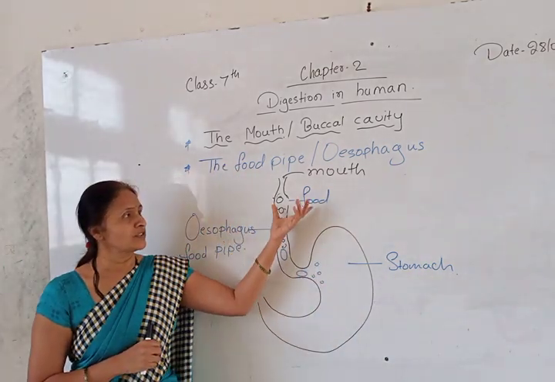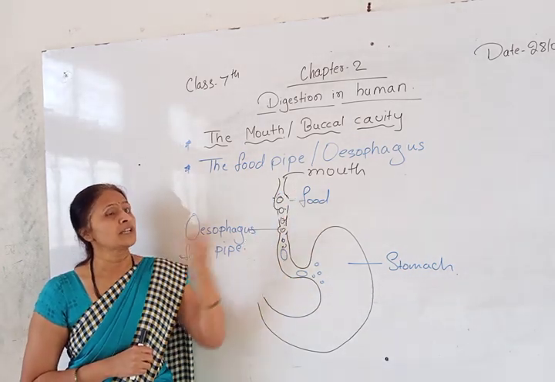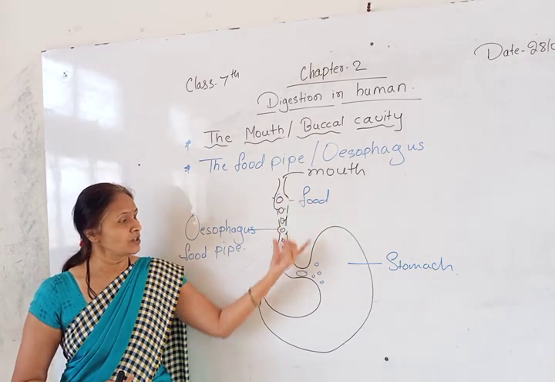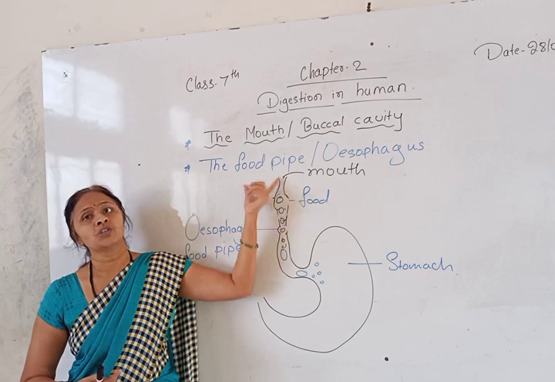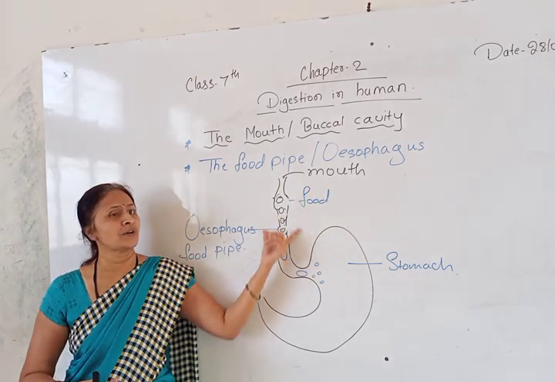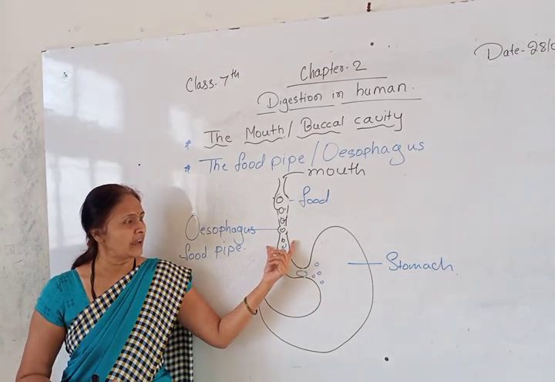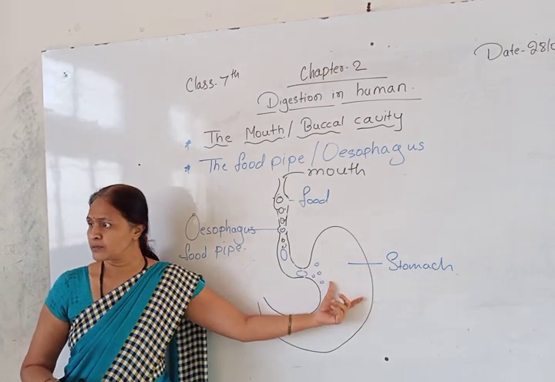So that is because of this only. This is a long tube. It comes directly up to the chest. So after the food is chewed in the mouth and swallowed, slowly it comes towards the food pipe or esophagus, and at the end it will come and be stored in the stomach.